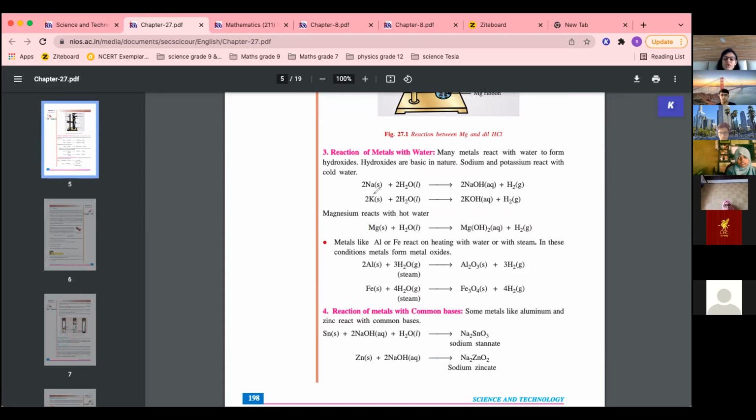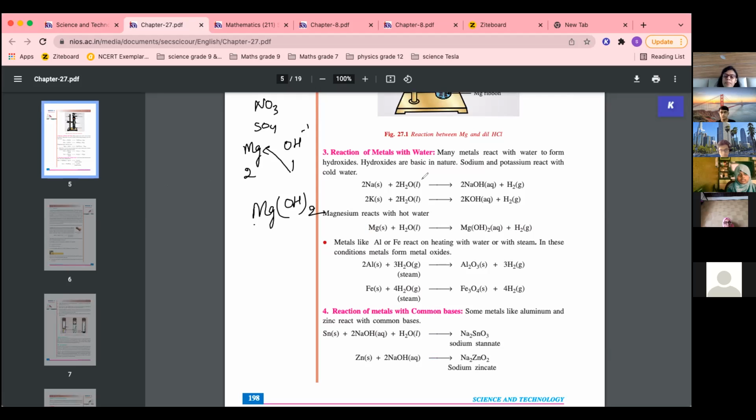If you remember the name of the compound, you can remember the formula also, because you know magnesium and hydroxide. The valency of hydroxide is -1, and of magnesium is +2. So how will you exchange it? Mg(OH)2. So this is magnesium hydroxide. Remember, I have told you to remember the valencies of these groups also. So all these react with cold water and hot water to form hydroxide and hydrogen gas.